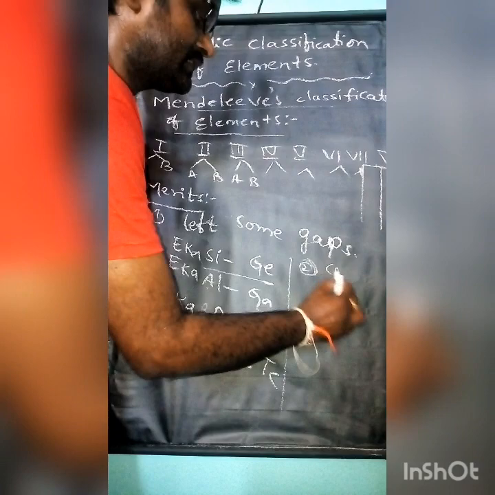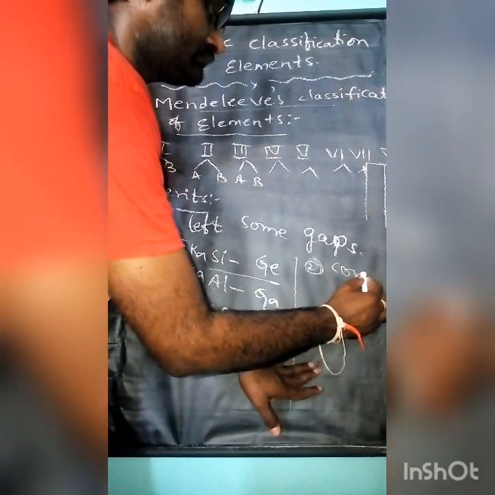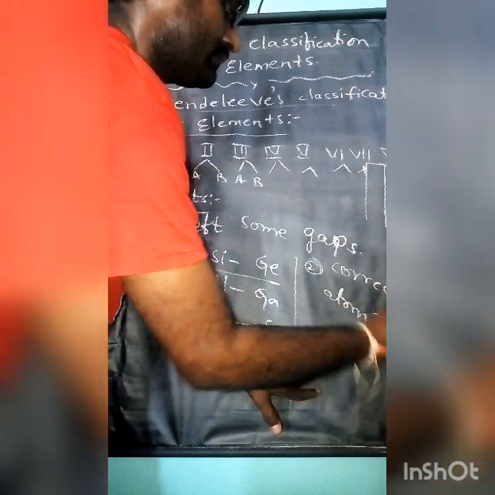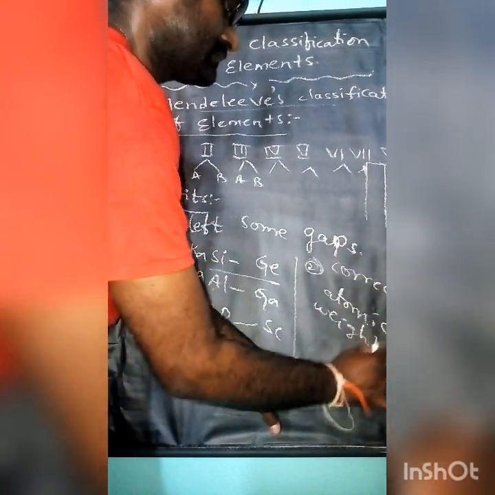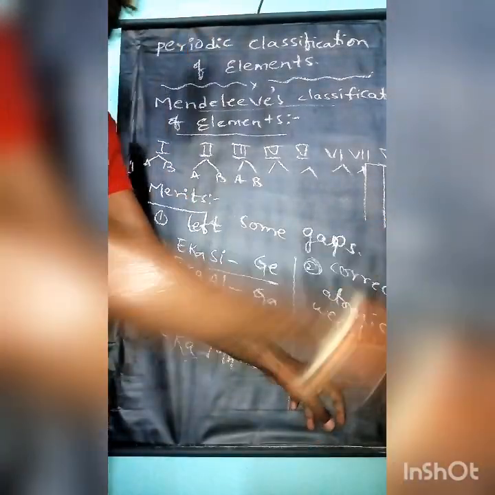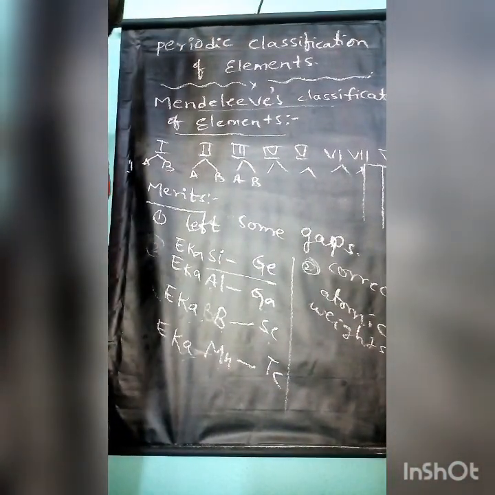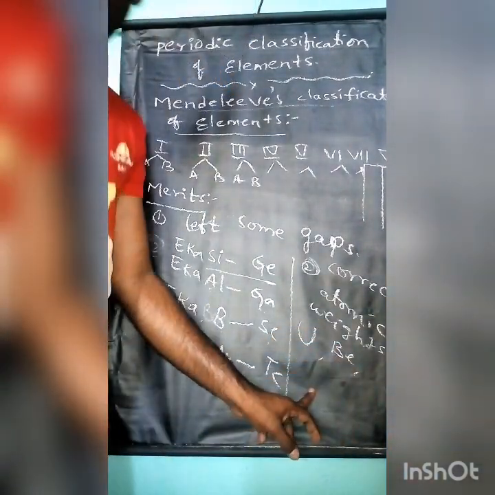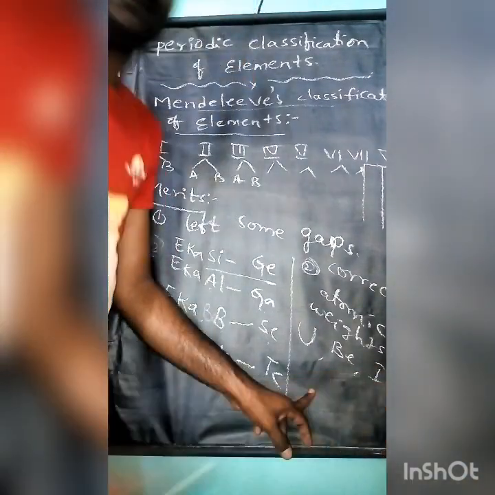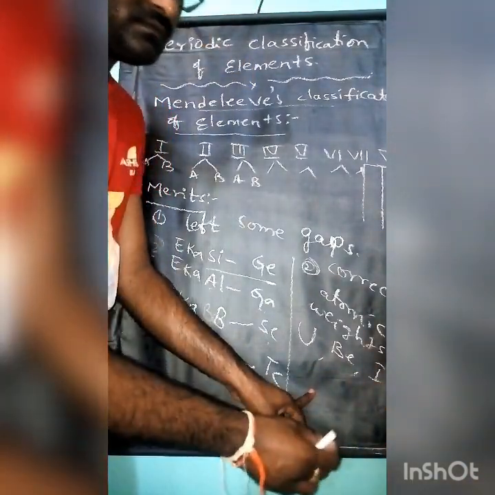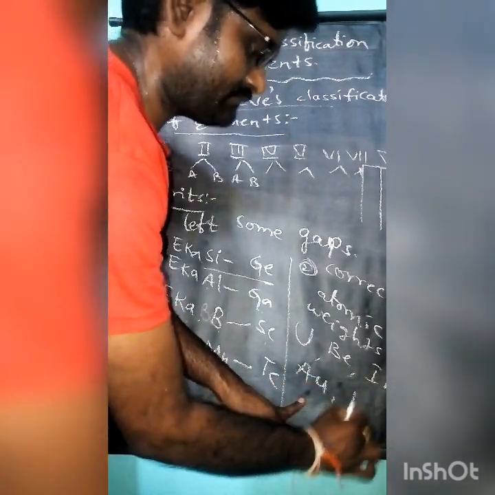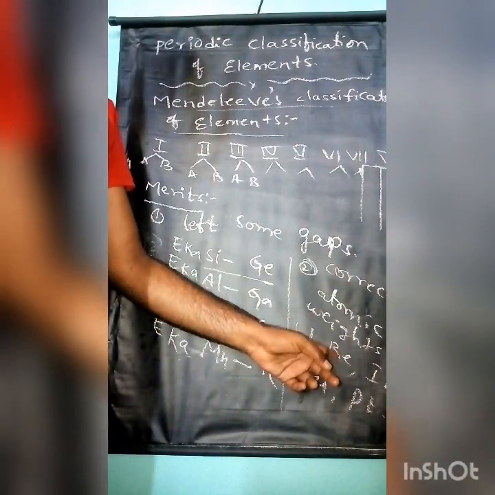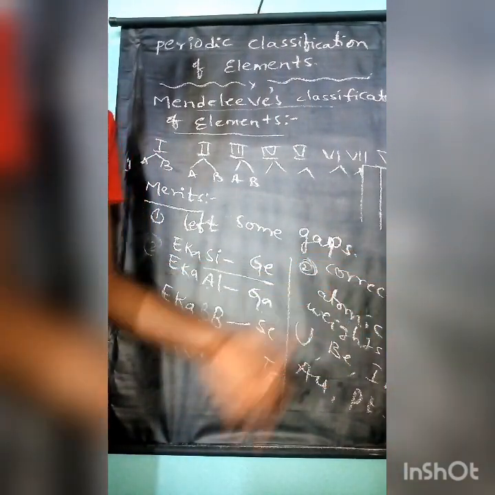He corrected the atomic weights of some elements. Those were uranium, beryllium, indium, gold, that is Au, and platinum. Their atomic weights were corrected by Mendeleev.